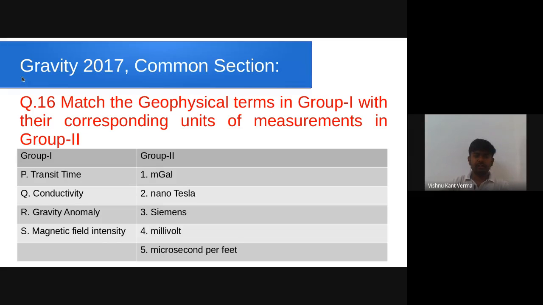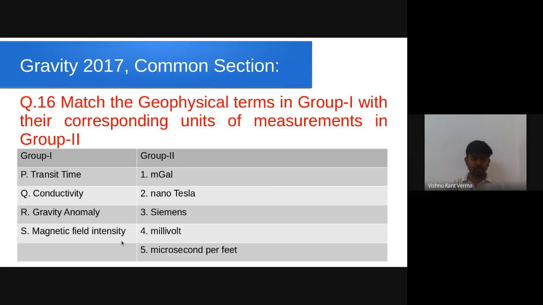Now we have covered all the gravity questions asked in year 2018. Now we are moving toward year 2017. Common section means 1 mark questions. They have asked to match the quantities in group 1 with their units in group 2. So here there are various quantities like transit time, conductivity, gravity anomaly, magnetic field intensity.